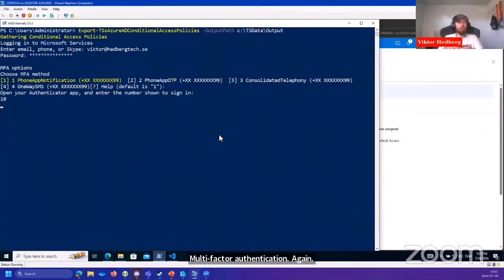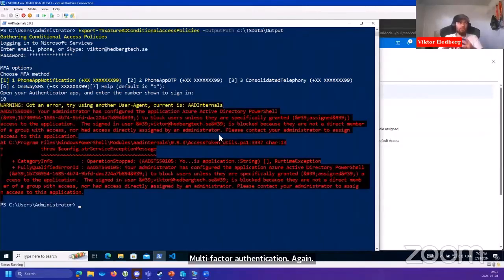Might be that I'm too quick and this will still work, but no, it didn't. So as you can see, I was not able to do it because I am not allowed to use the enterprise application Azure Active Directory PowerShell.